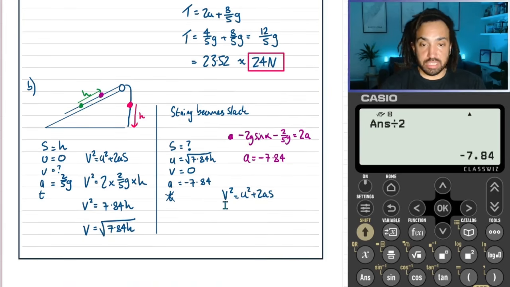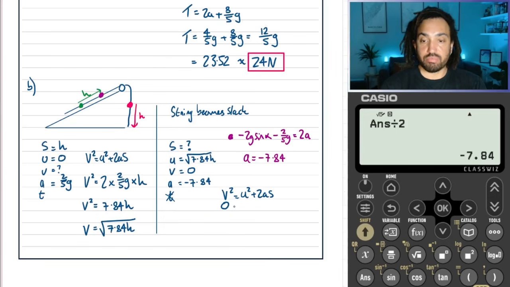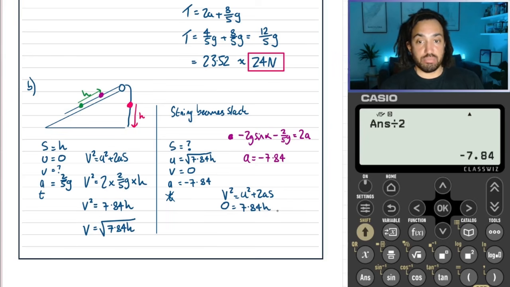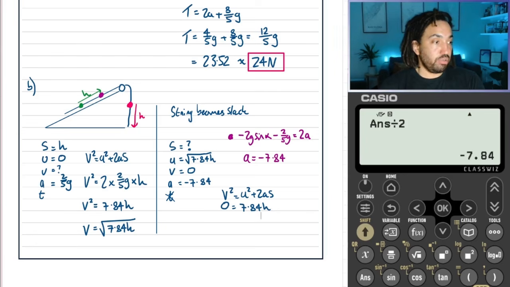Okay, so we get 0 is equal to, now when we square u, we get 7.84 h, and then we are going to times this by 2.